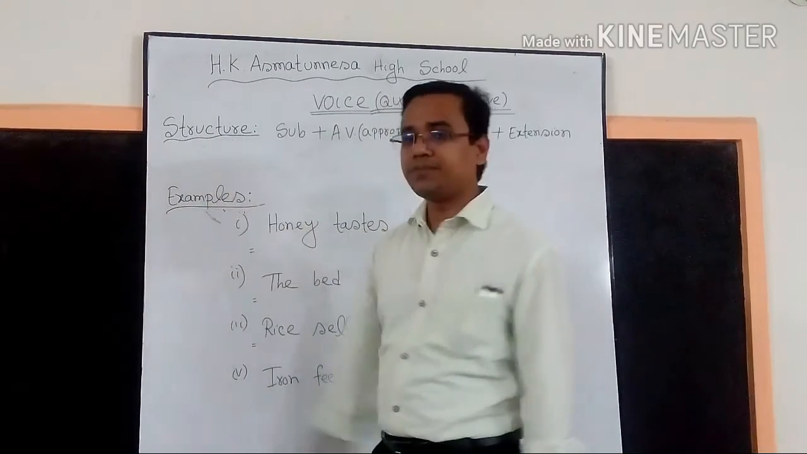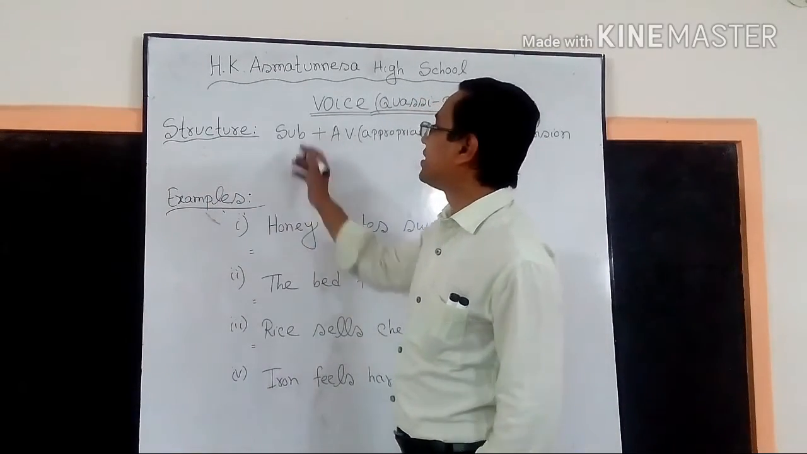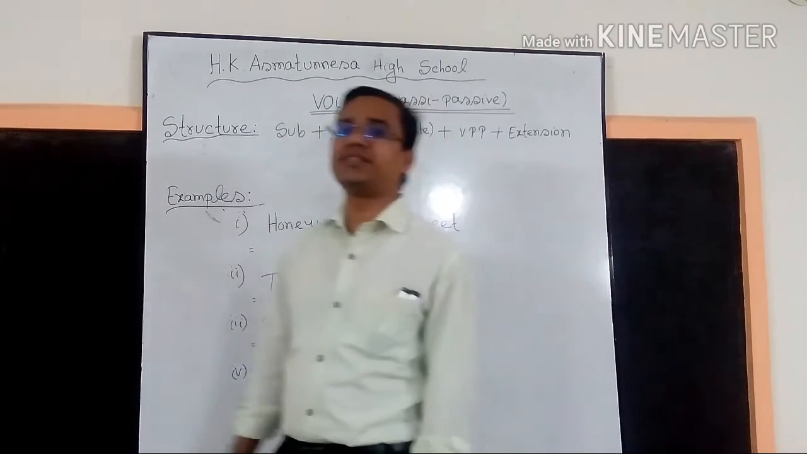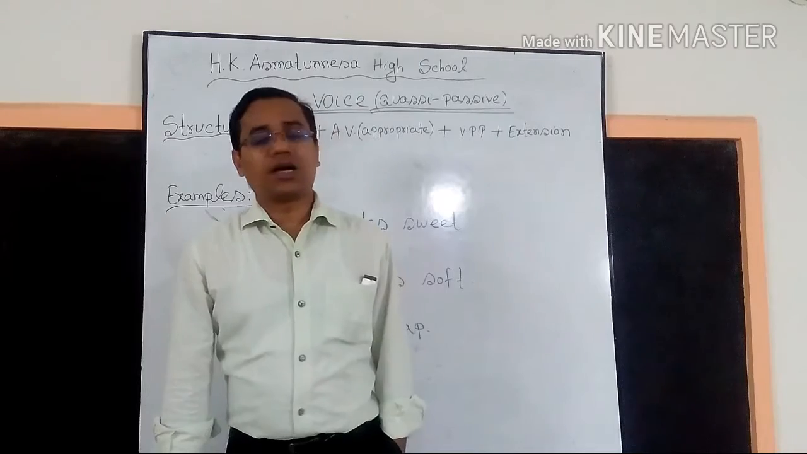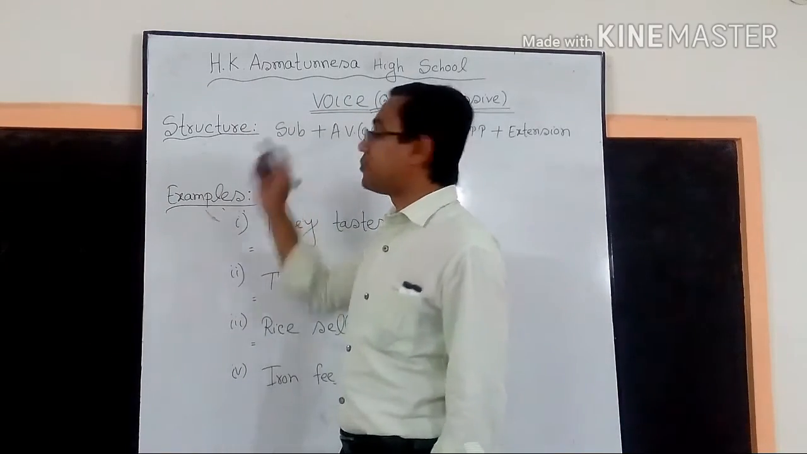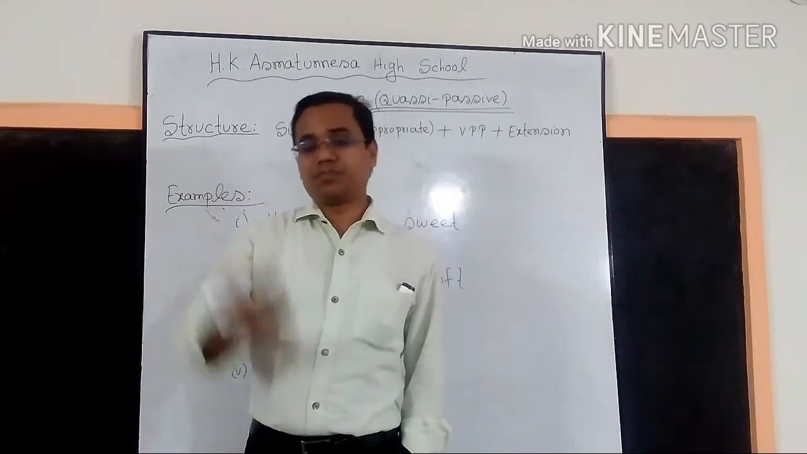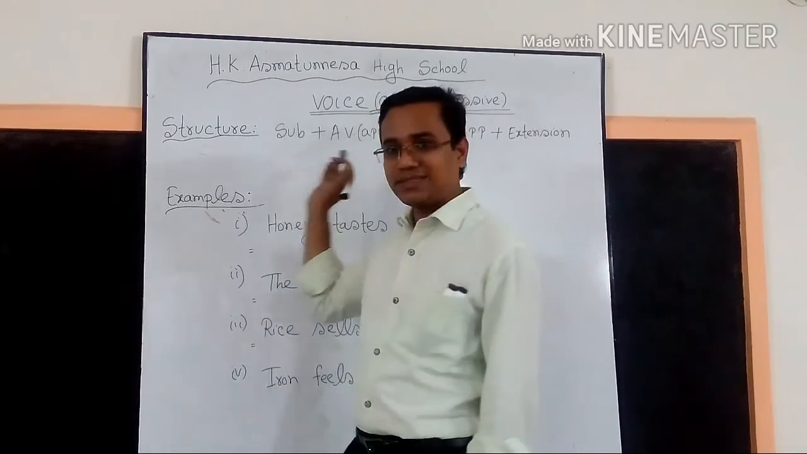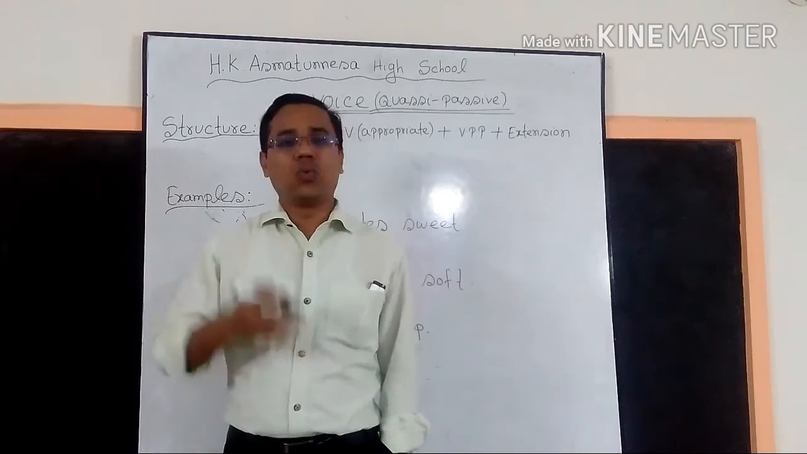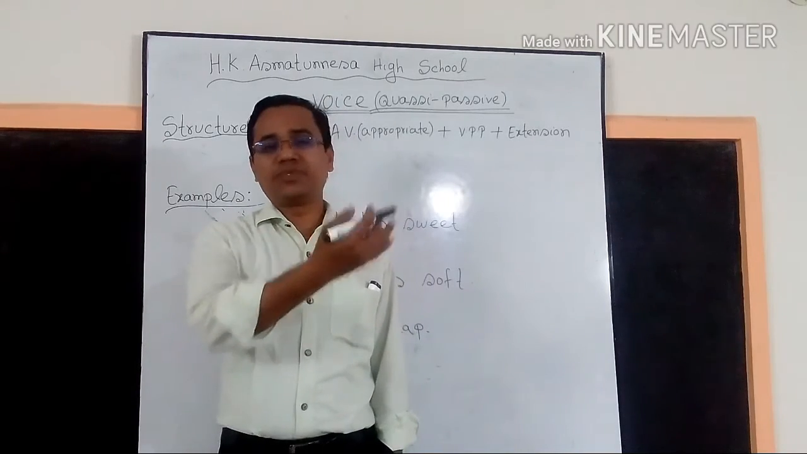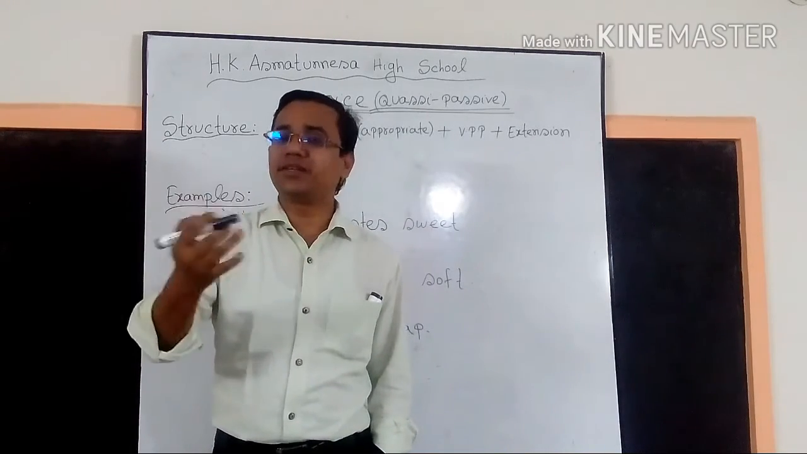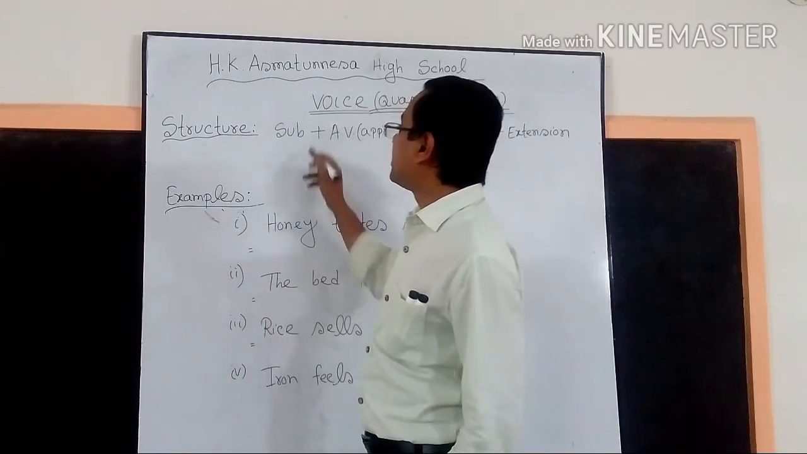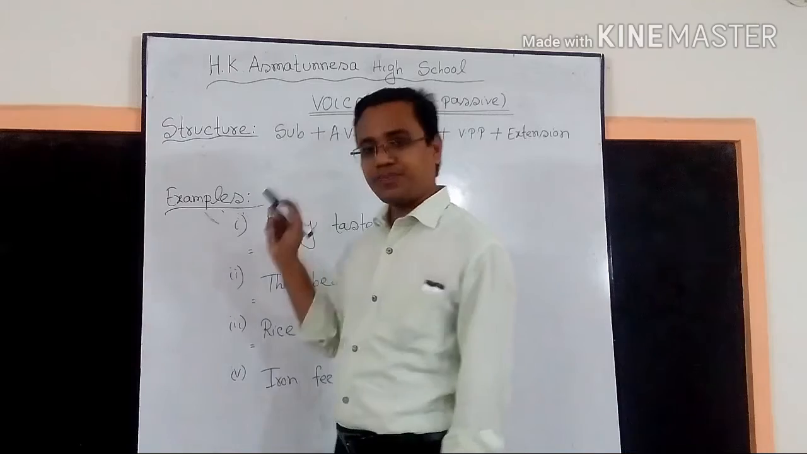Please look very carefully. First of all, we have to write the subject. In quasi-passive voice, we need not change the subject of the quasi-passive voice. That means, since there is no object in the quasi-passive voice, we need not bring any object, and we need not make it the subject of the sentence. So in quasi-passive voice, the subject will remain unchanged.